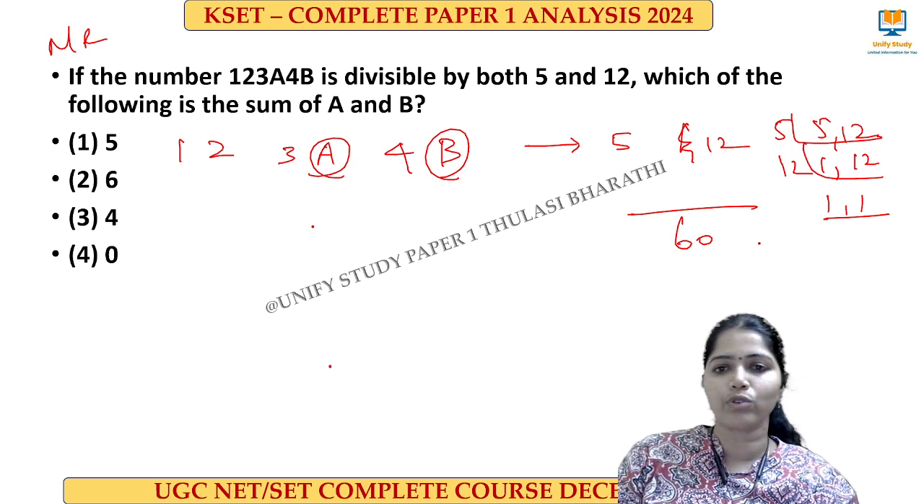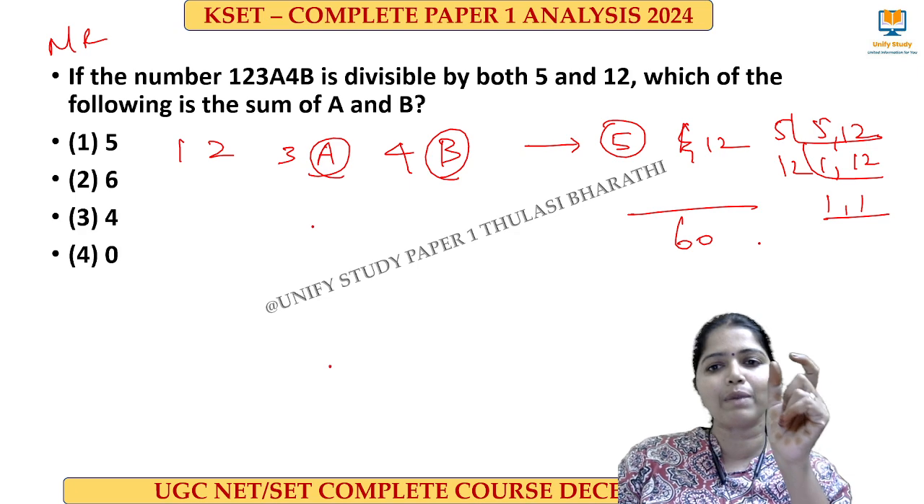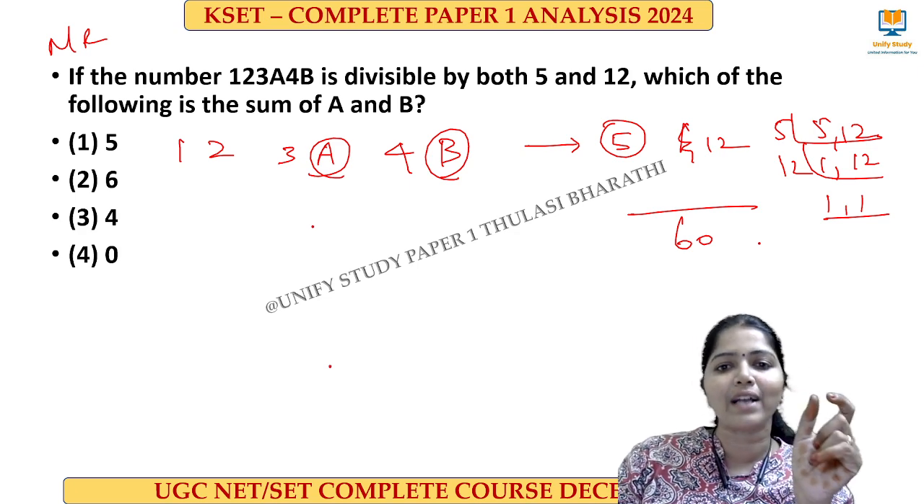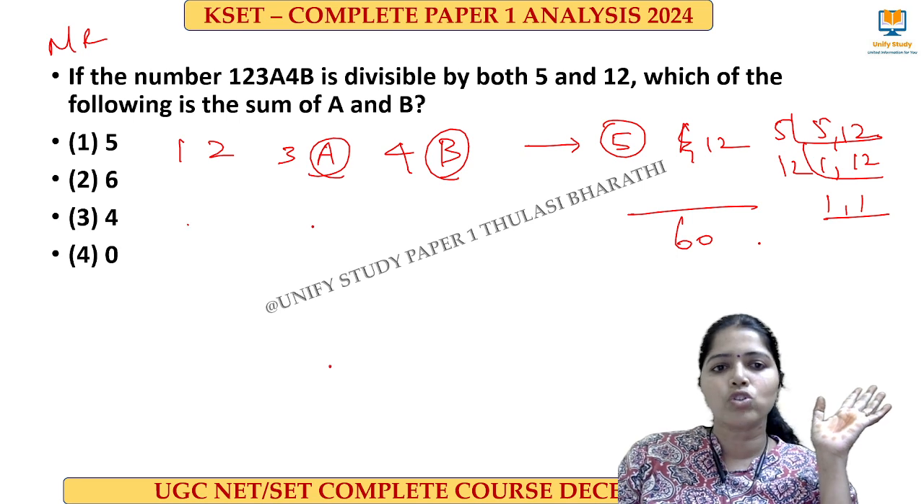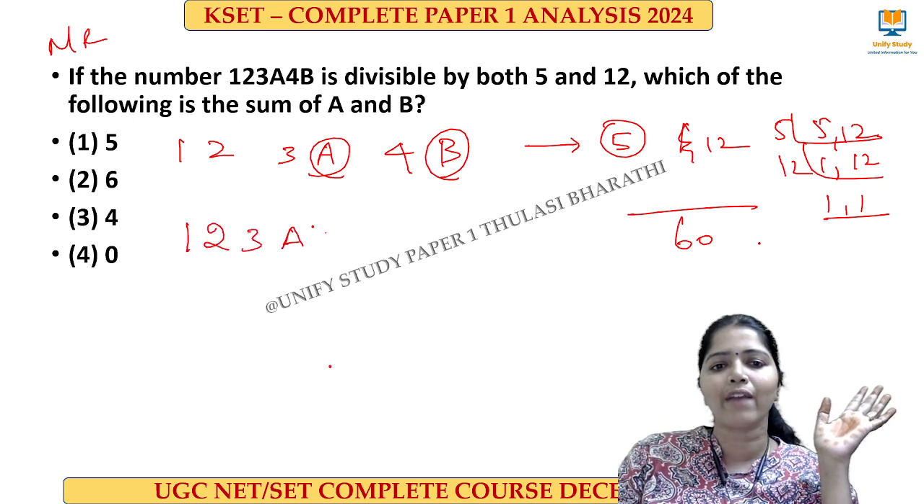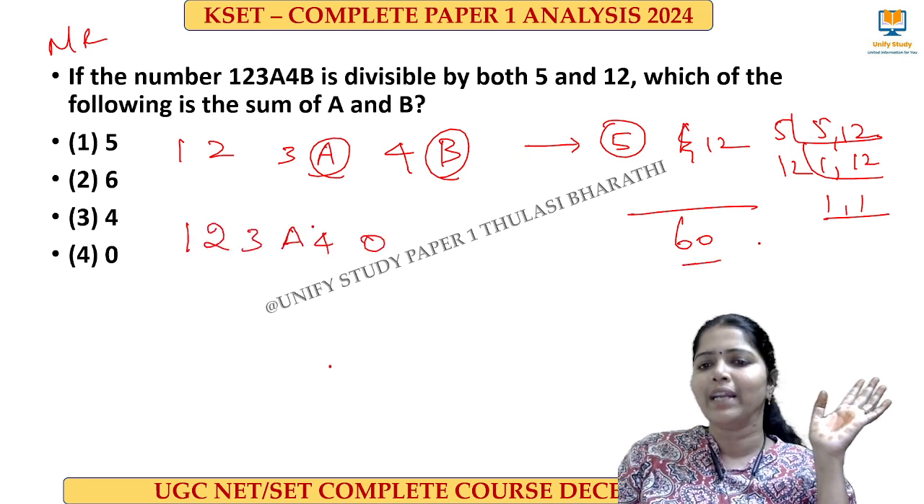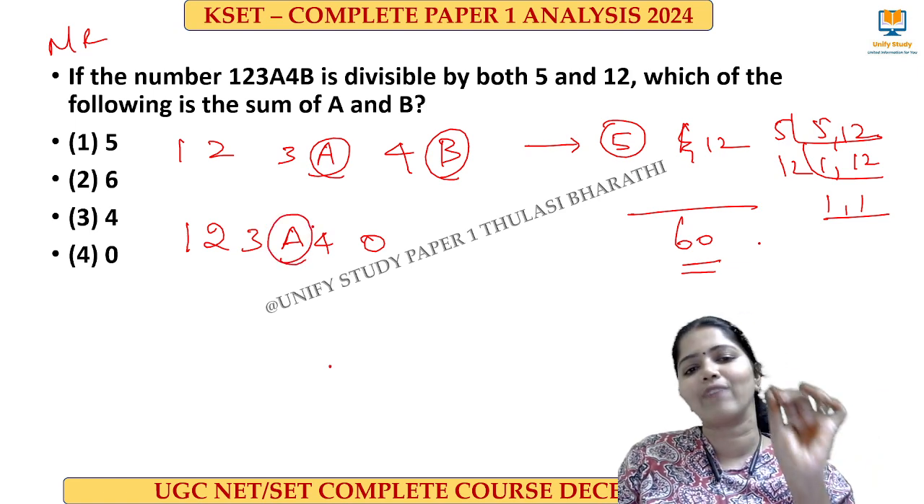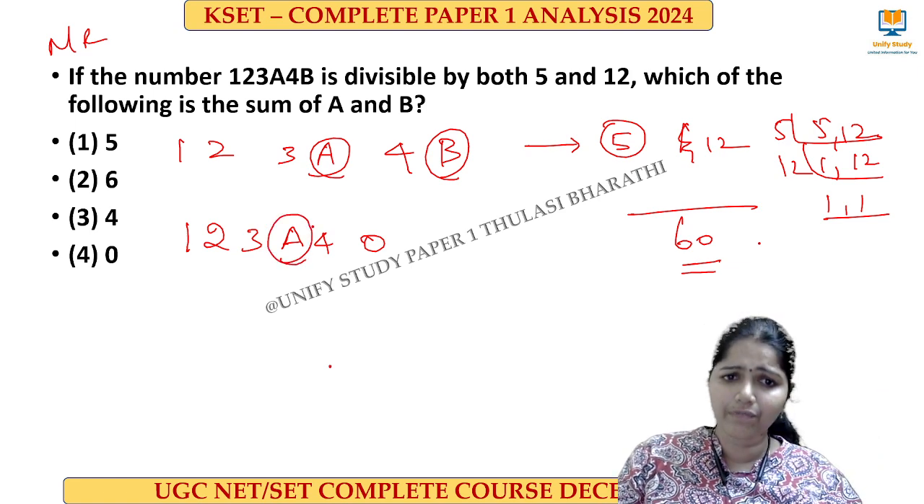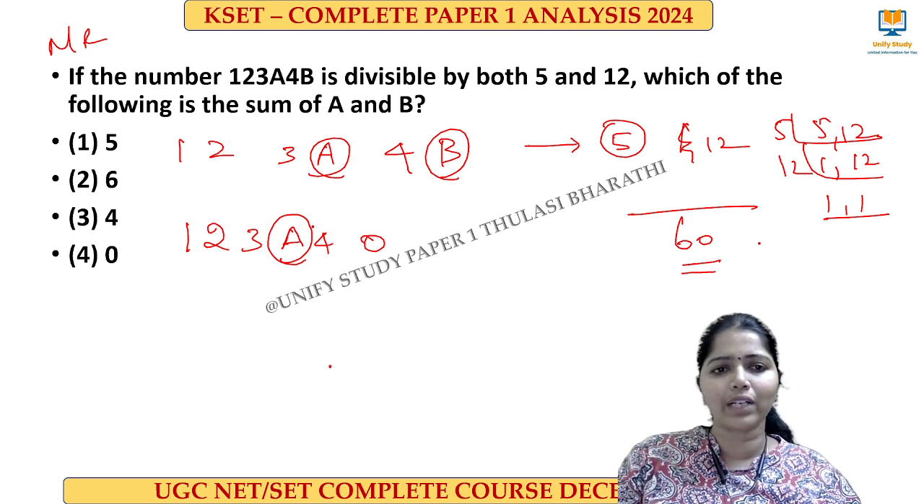So here what we have to do, if a number is divisible by 60, just imagine the last digit. Definitely that digit should be 0. So 1, 2, 3, A, 4, 0. Definitely B should be 0. Then you have to find out only the value of A. We can use the trial and error method. If I put 5 here, it comes as the answer. So 1, 2, 3, 5 and 4.